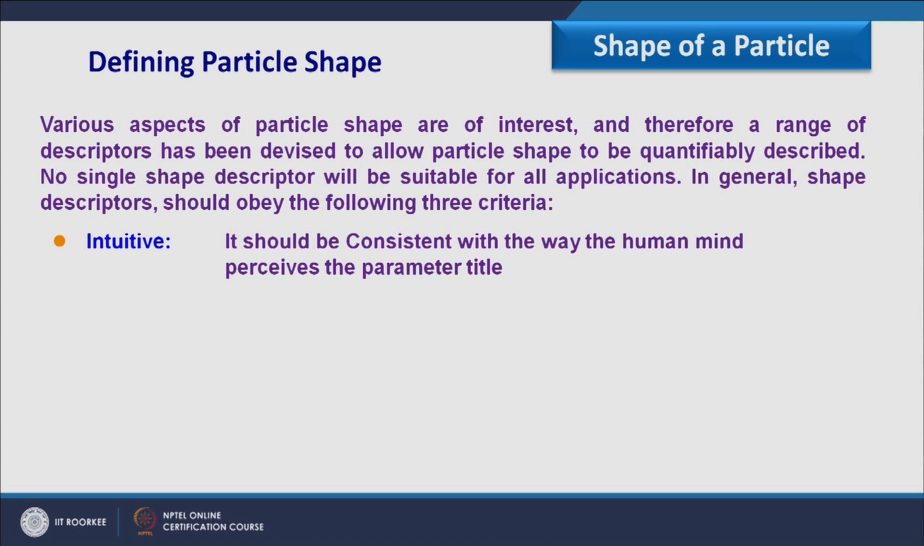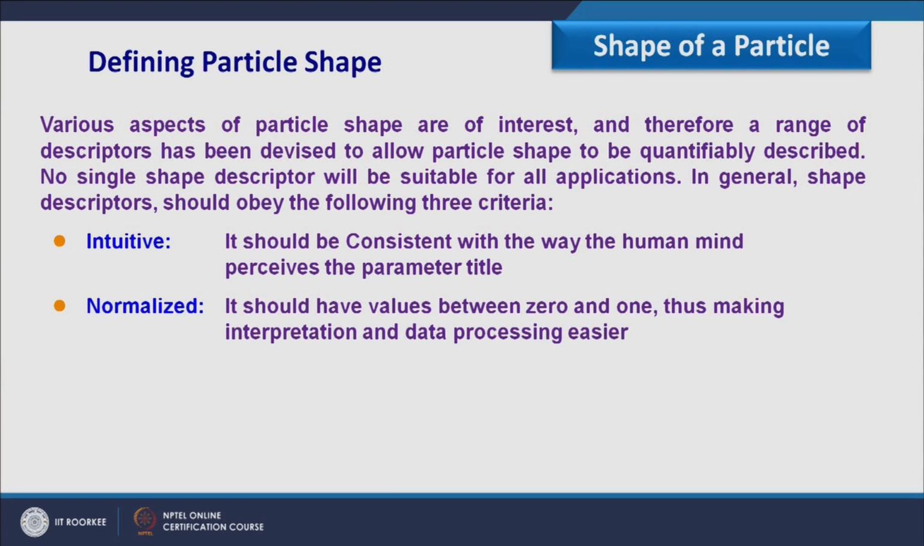So that is due through intuitive we can define the descriptive. Another is normalized. It should have the value between 0 and 1, thus making interpretation and data processing easier. So whatever descriptors I am having to define a particle shape, all are falling in a range from 0 to 1, though this is not the case with the particle size. Particle size we equate to the property and then we calculate whatever would be the magnitude of it, that we say that this is the diameter. However, for shape I am sure that it should fall between 0 to 1. So that normalized is a criteria.